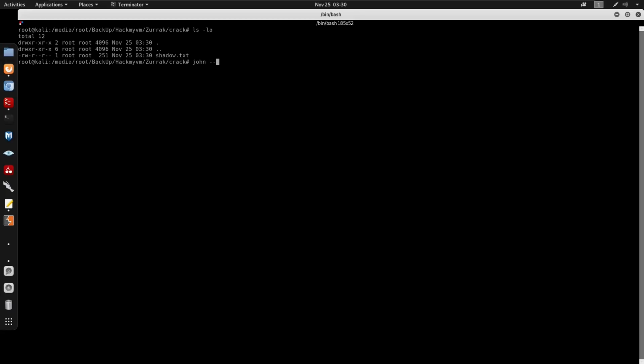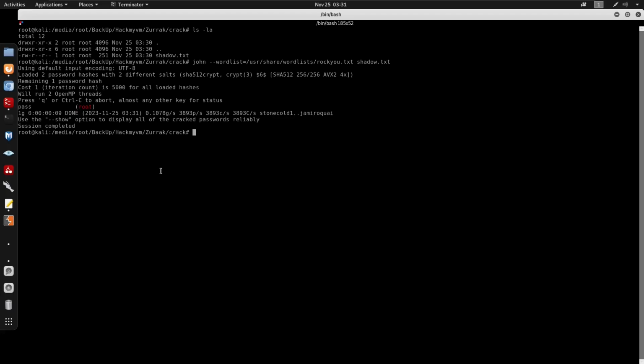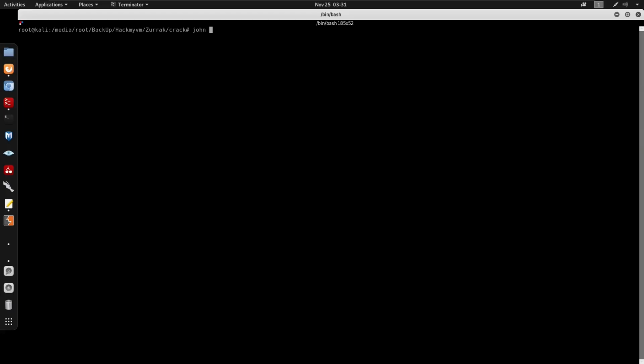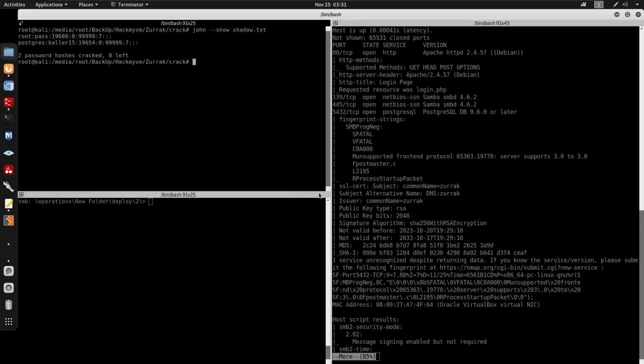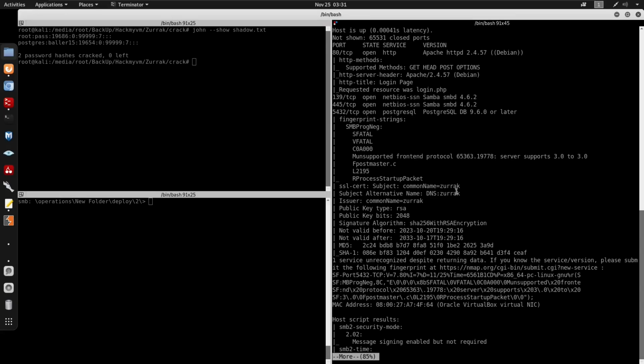So do john --wordlist=/usr/share/wordlists/rockyou.txt for shadow.txt. So we can just let this crack and see what we get. It just seemed to crack. I'm going to do a john --show for shadow.txt. And we do have the password for root, which is going to be pass, which we set when we did run the passwd command for root. And also for Postgres, baller15. So now we do have baller15 for that user.